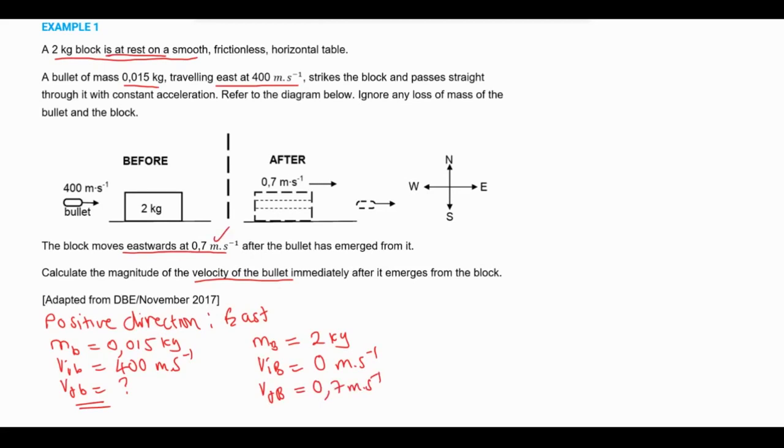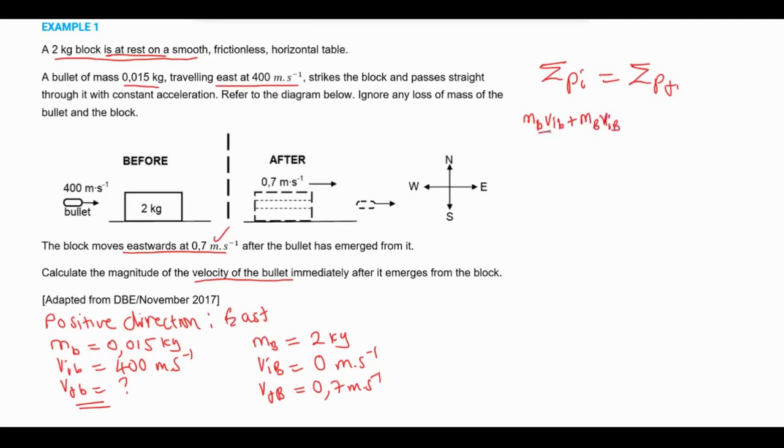Now remember the law of conservation of momentum. The sum of initial momentum is equal to the sum of final momentum. Meaning that mass of bullet times initial velocity of bullet plus mass of the block times initial velocity of block.